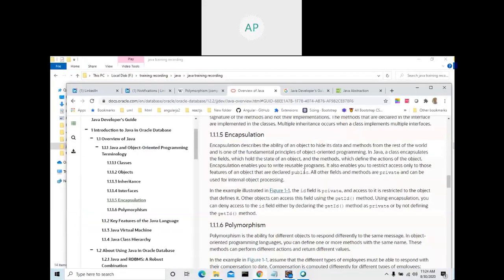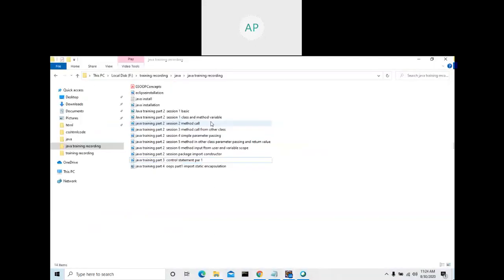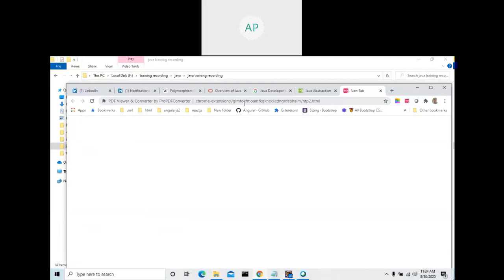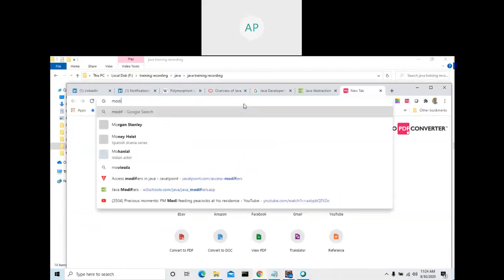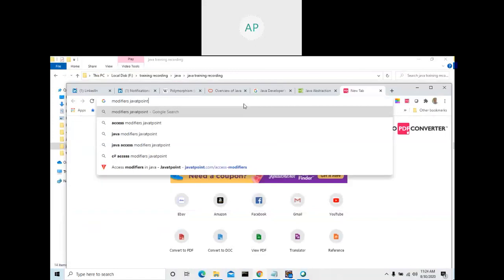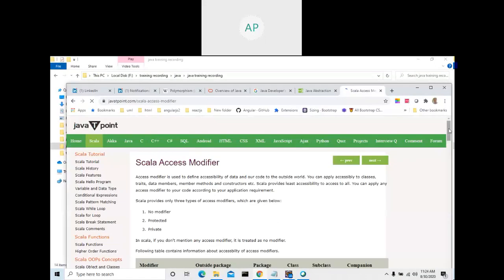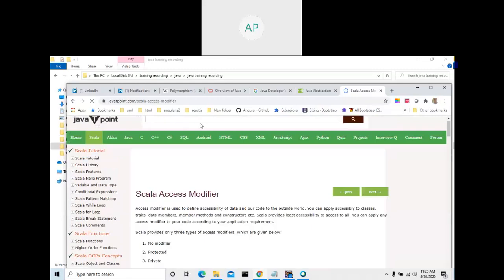Then how will you restrict? That is what encapsulation is about: restricting other access. How will you restrict the access to the members of a class? That is done with modifiers. There are 4 modifiers available as part of Java. On JavaTpoint, there are a lot of sites, and you can use JavaTpoint also, to see access modifiers.